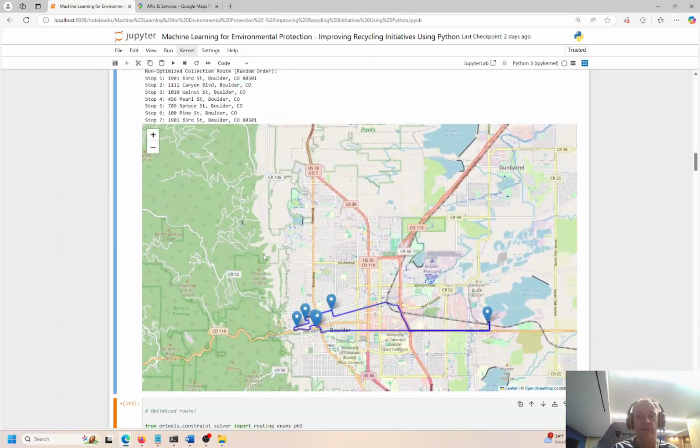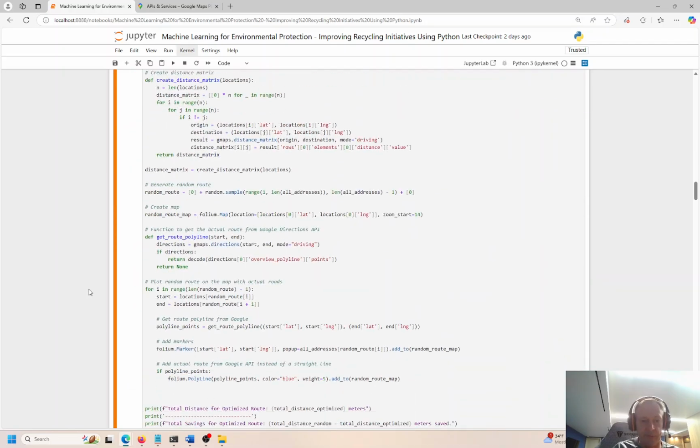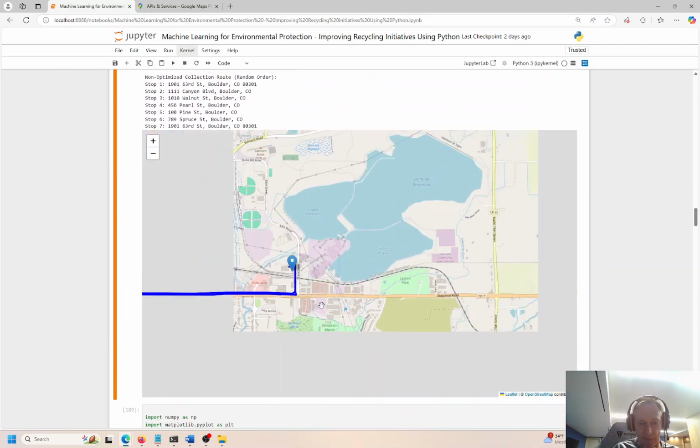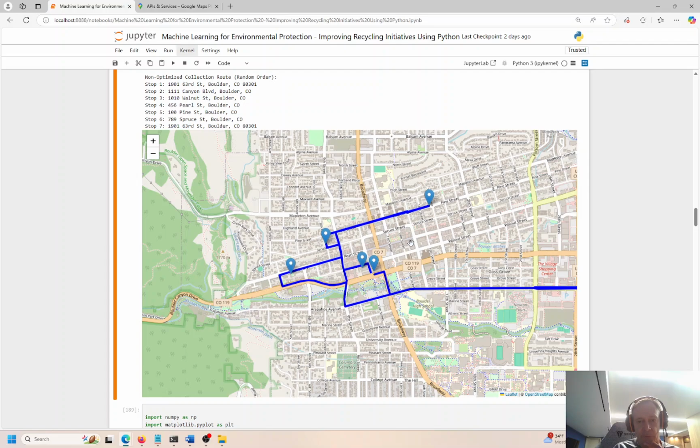Okay, so if we go over here, this is kind of random. It's not any particular order. And we have 5 stops. We go to all the stops. This is not the optimized way to do it. This is the optimized way to do it. We start with the recycle center, go to these stops, and then go back to the recycle center.